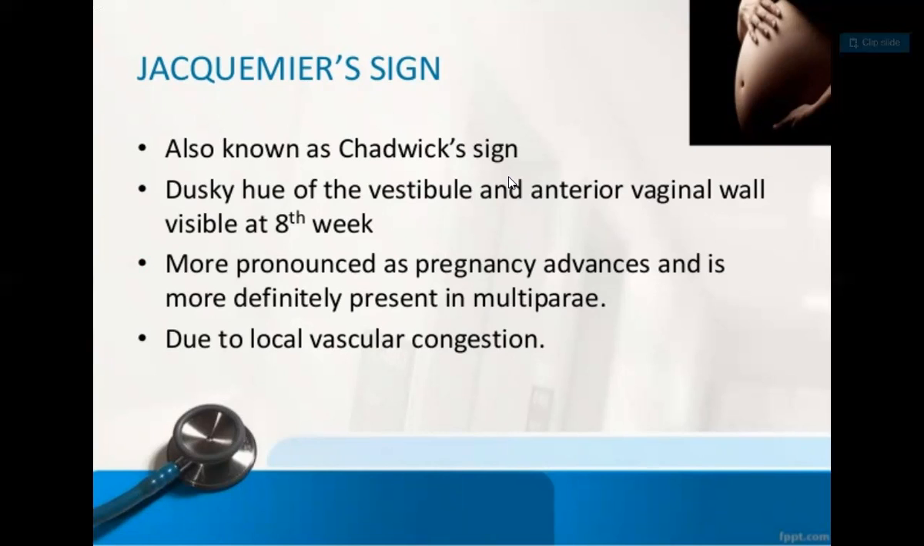The second synonym for it is Chadwick sign. What happens? It gives the color change, that is, dusky hue of the vestibule and anterior vaginal wall. Then when we are able to see it, it is at the 8th week, and it is more pronounced as pregnancy advances, and more visible in the multipara. Why is this occurring? Due to local vascular congestion. So that is called Jacquemier sign.